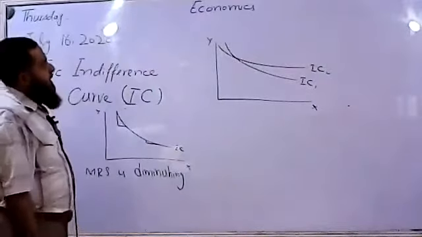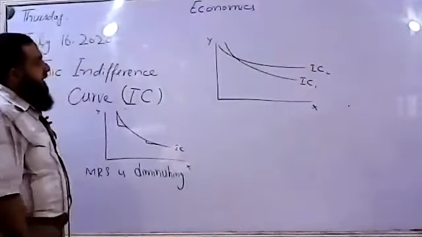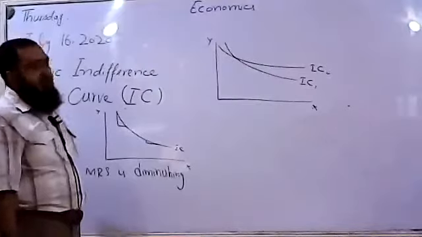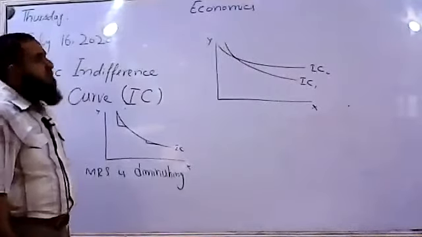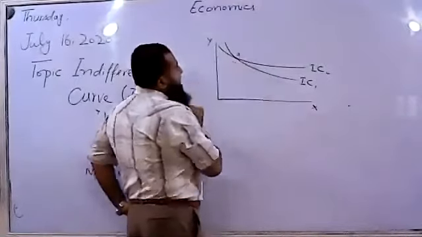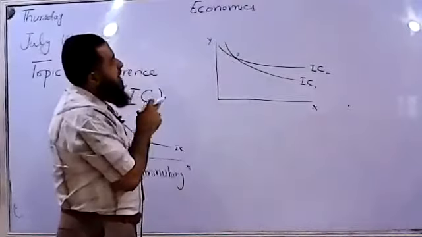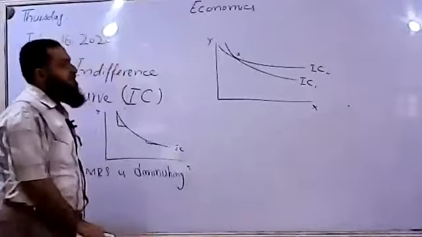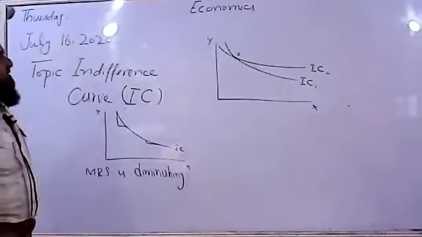Here I deliberately intersected them to explain that it is not possible for two indifference curves to intersect each other. This point A is lying along both indifference curve 1 and indifference curve 2.